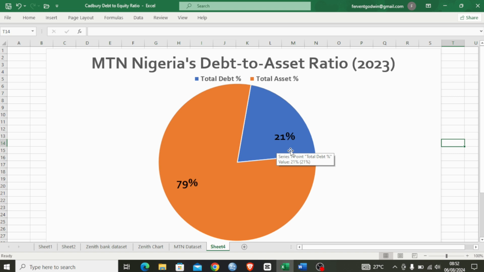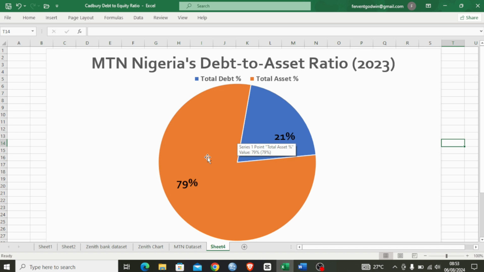But if we take into consideration their equity, I think last year they didn't do so well in their debt to equity ratio, but it's showing something different for their assets ratio now.